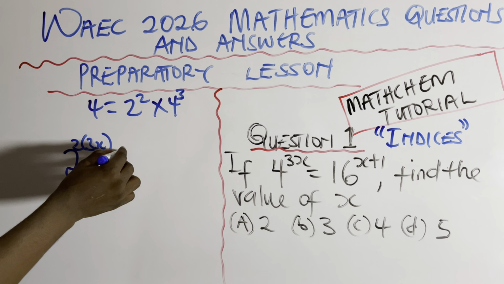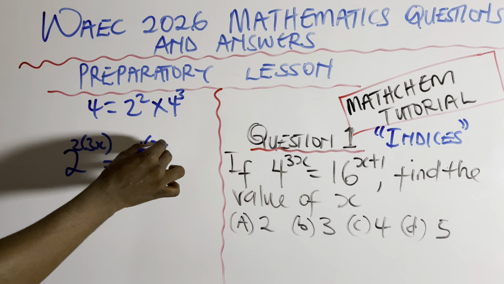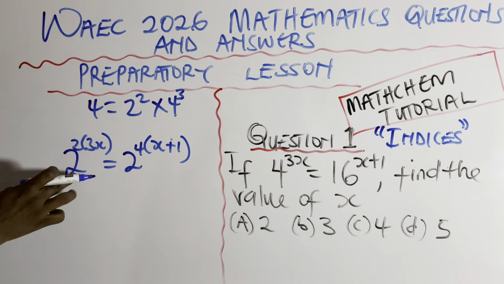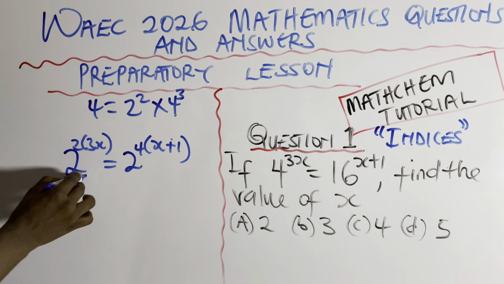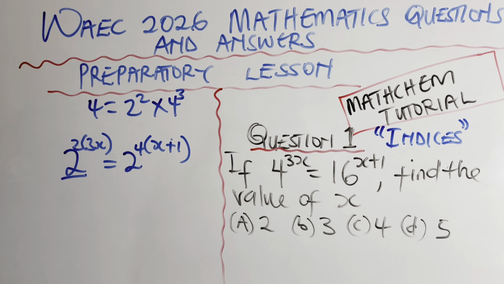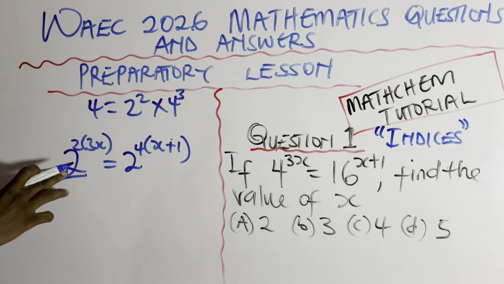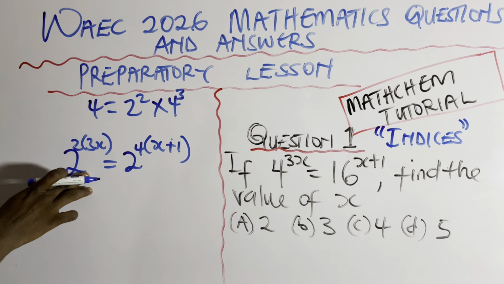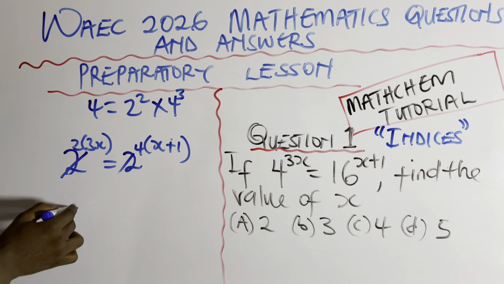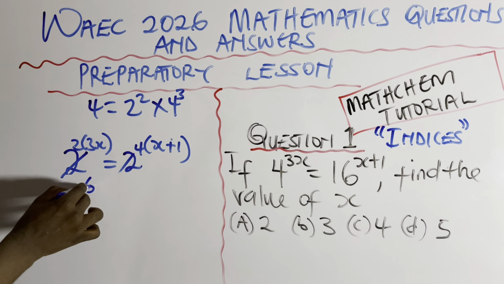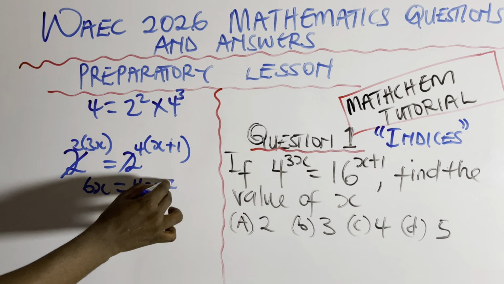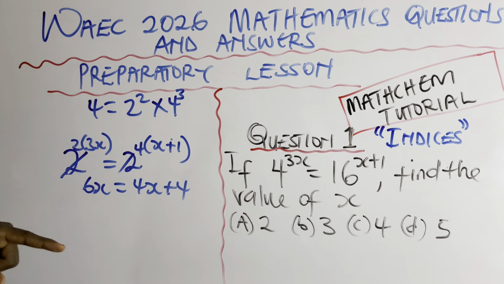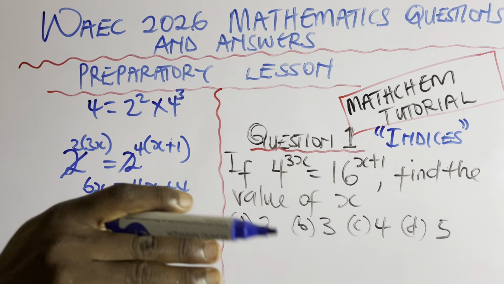All right. So you have this now. This is going to be 2 raised to power 4. Then we have x plus 1. So if we have this, this is base, this is power. I am teaching, not lecturing, and I'm not solving just for solving's sake. So this base and this base must be the same. Once they are the same, this will cancel this. Then you open the bracket by multiplying. We have 6x equals to 4x plus 4. Your main aim is that the base must cancel each other. That should be your target if you are solving your question tomorrow.